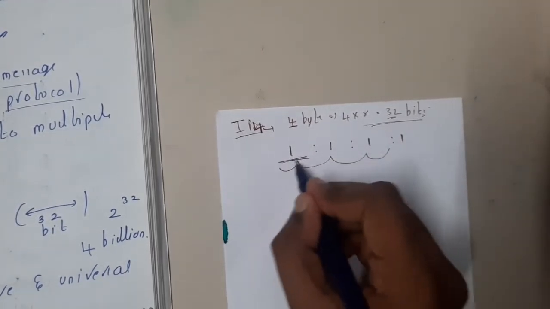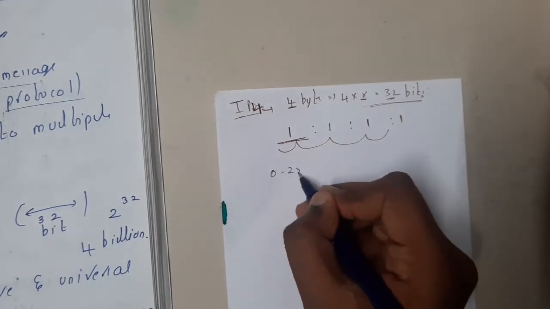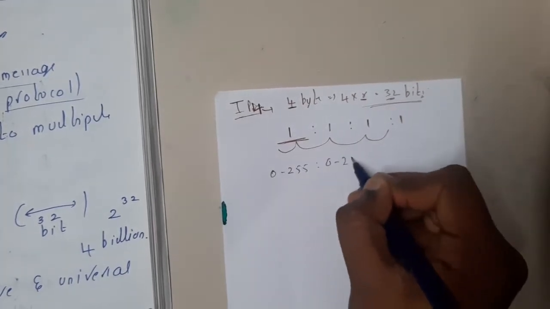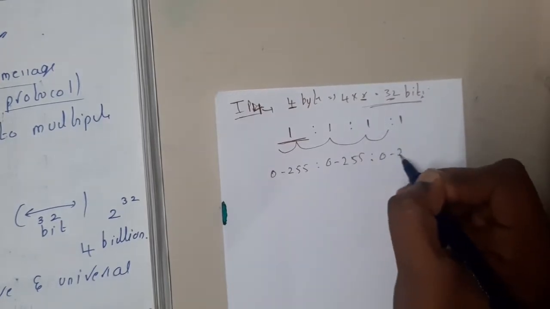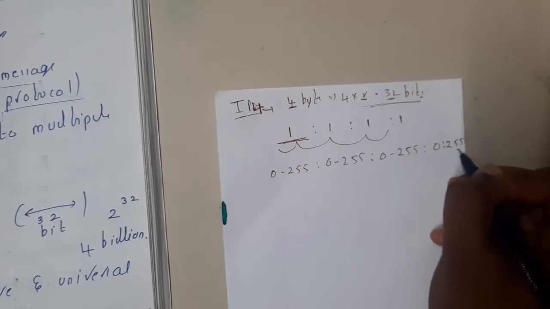The first byte, if it is 8 bits, could range from 0 to 255. Similarly, the second byte could range from 0 to 255. The third byte could range from 0 to 255. The fourth byte could also range from 0 to 255, right?